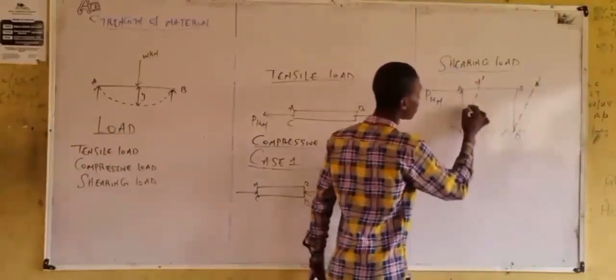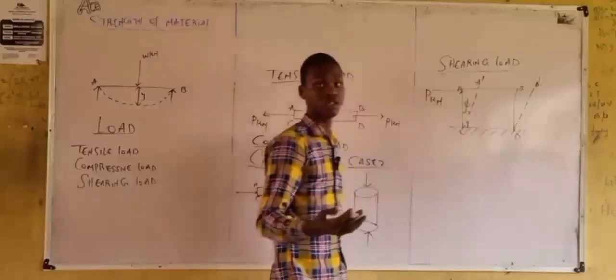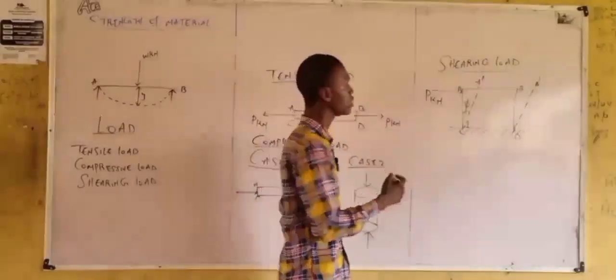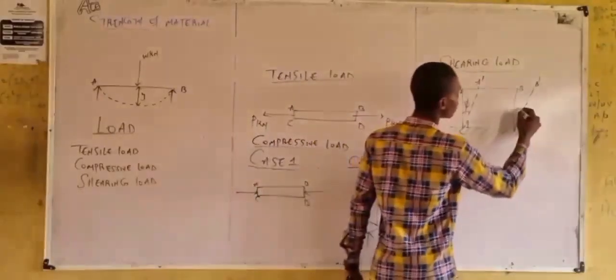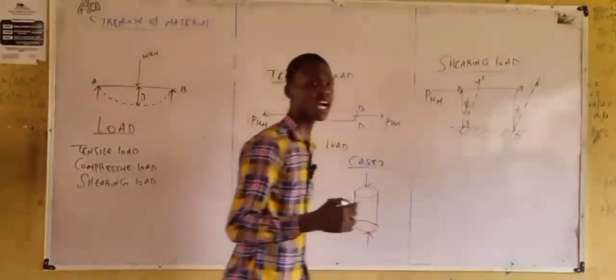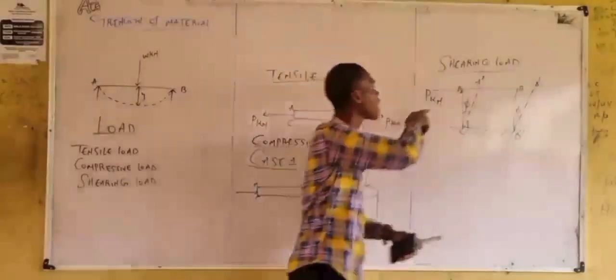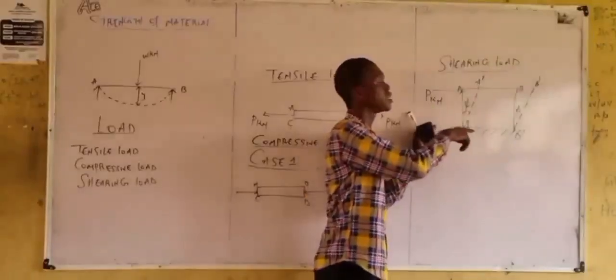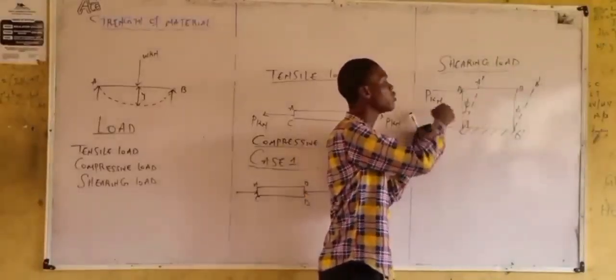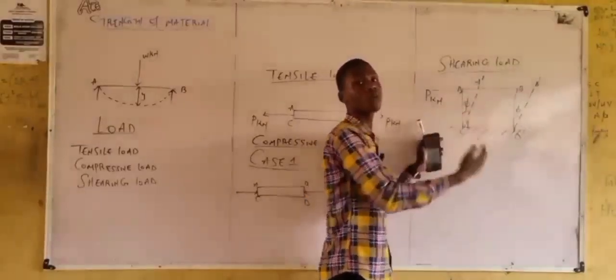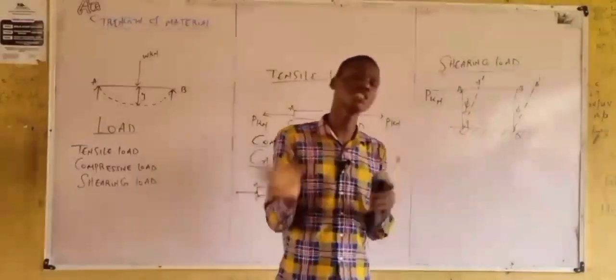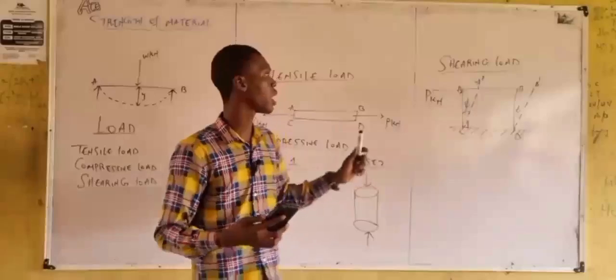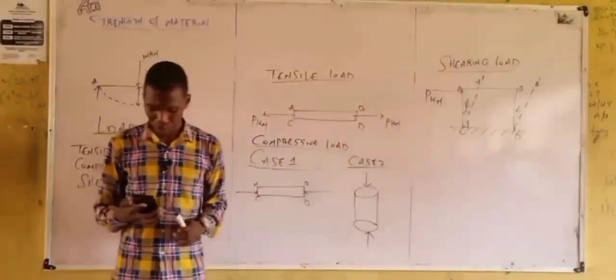We have phi, or degree, be it theta or phi, still a degree. We also have phi here. So the idea of shearing load is that after applying this force, there will be a shearing load, and this shearing load will cause another angle. There will be a change in degree. So that's shearing load.